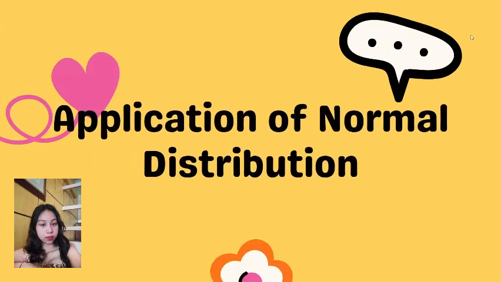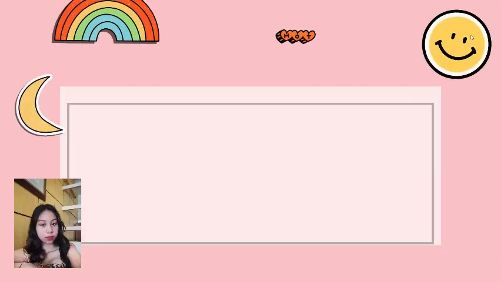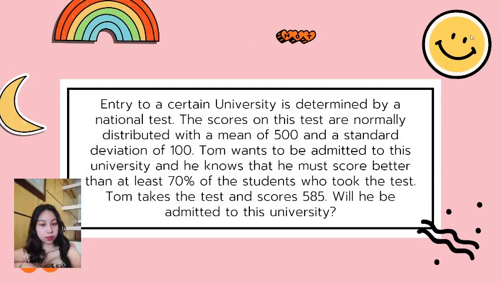We will be discussing the application of normal distribution. The problem on normal distribution is presented on the screen. Let us read the problem. Entry to a certain university is determined by a national test.